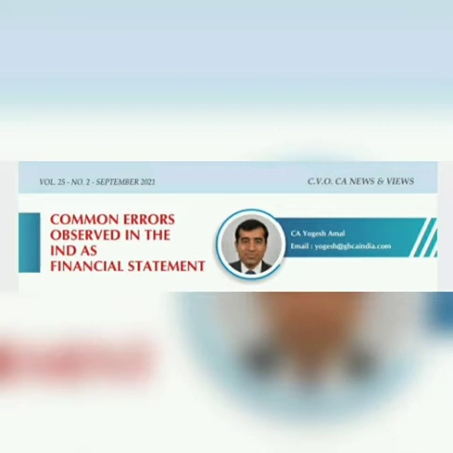This article broadly encompasses some of the common and critical errors observed by the FRRB in their publication by summarizing the non-compliances observed in application and disclosure of various Ind AS, in adopting the general instructions for preparation of financial statements of a company required to comply with Ind AS, Division 2, Ind AS Schedule 3 to the Companies Act 2013, and Guidance Note on Division 2 Ind AS Schedule 3 to the Companies Act 2013, and other key matters. The common and critical errors observed by the FRRB are as under.